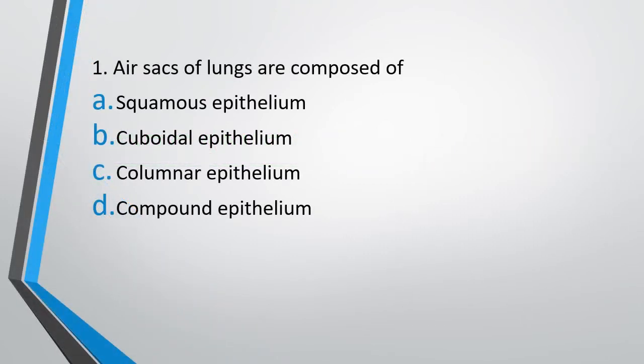Question number 1. Air sacs of lungs are composed of option A, squamous epithelium, option B, cuboidal epithelium, option C, columnar epithelium, option D, compound epithelium. Air sacs of lungs are composed of. The correct answer is option A, that is squamous epithelium.